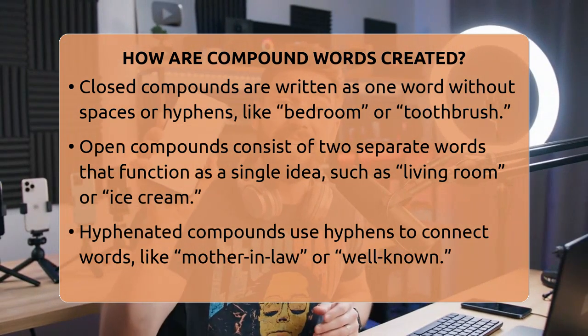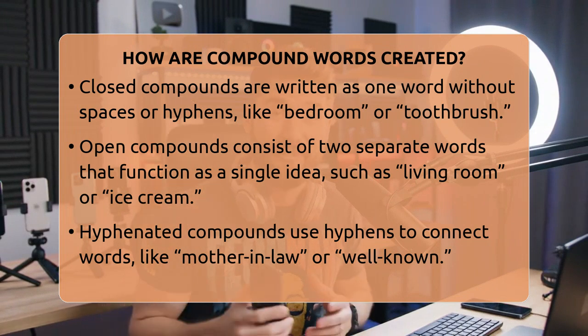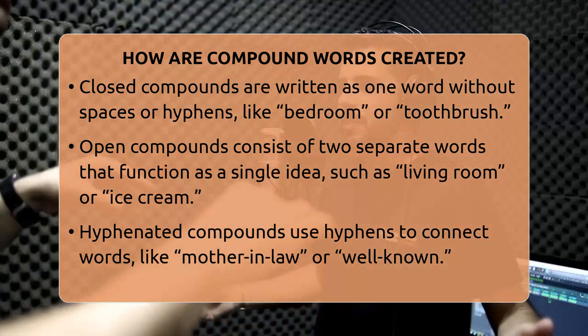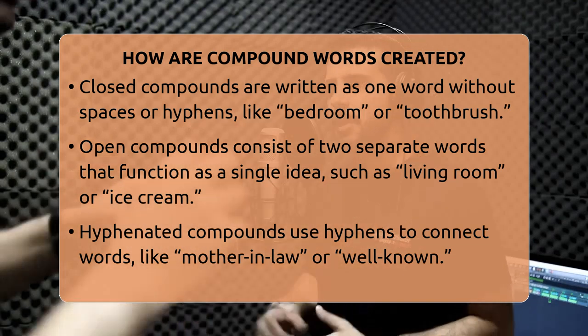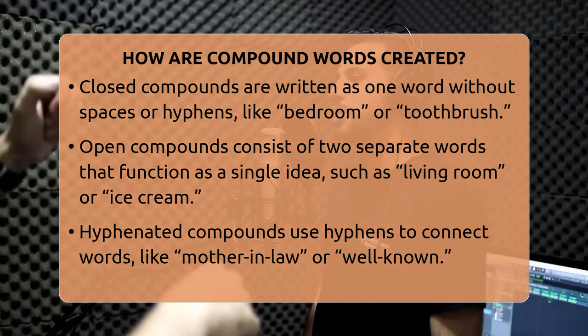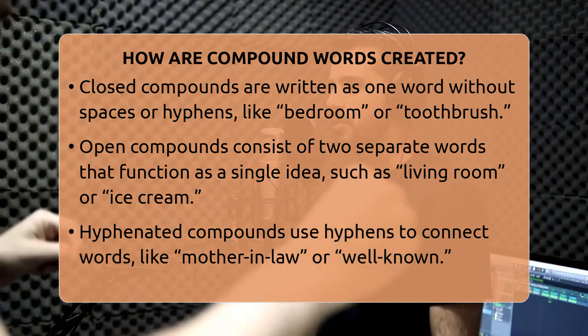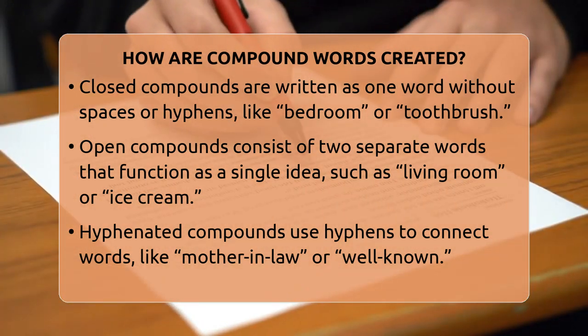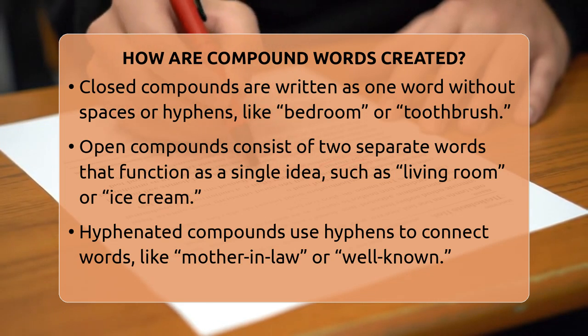The third type is hyphenated compound words. These use hyphens to connect the words, like mother-in-law, well-known, and 6-year-old. Hyphens help keep the link clear, especially when used as adjectives before a noun. For example, a well-known author makes it clear that the author is famous.